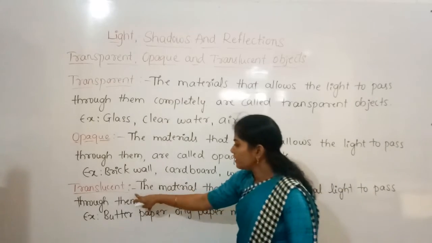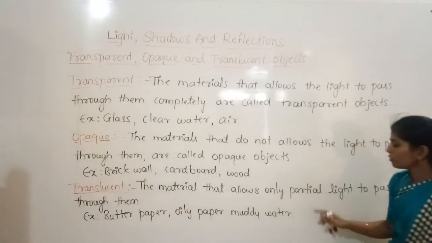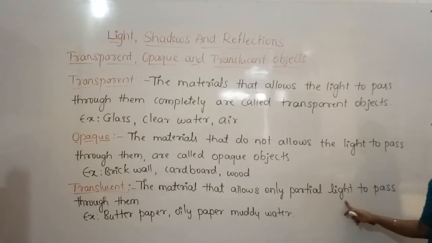And translucent, the materials that allow only partial light to pass through them. It does not allow all the light which falls on them, but it can allow only a part of the light to pass through them.